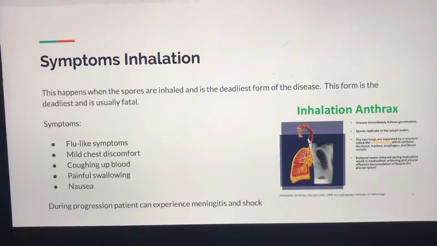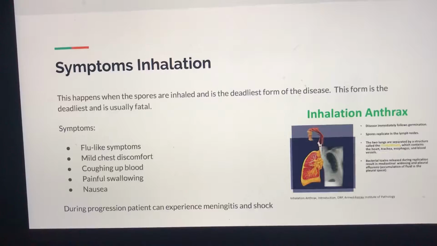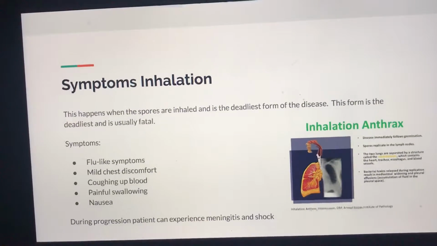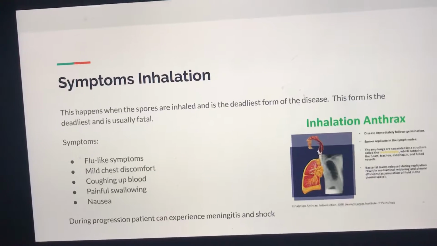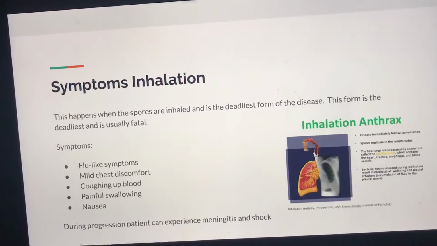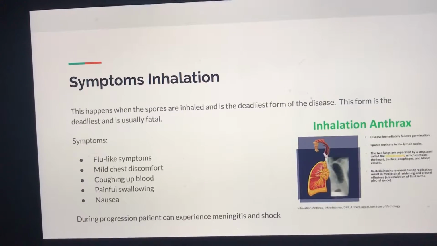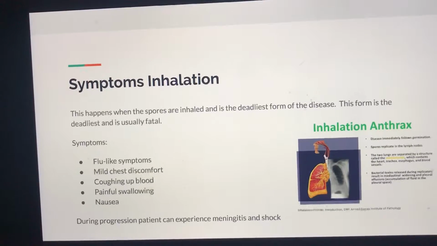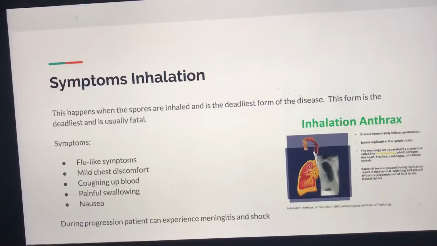So that picture there shows how the inhalation of anthrax goes in through the lungs. The two lungs are separated by a structure called the mediastinum, which contains the heart, trachea, esophagus, and blood vessels. The bacterial toxins are released, and then during replication there is mediastinal widening and pleural effusions, which is basically the accumulation of fluid in the pleural spaces.